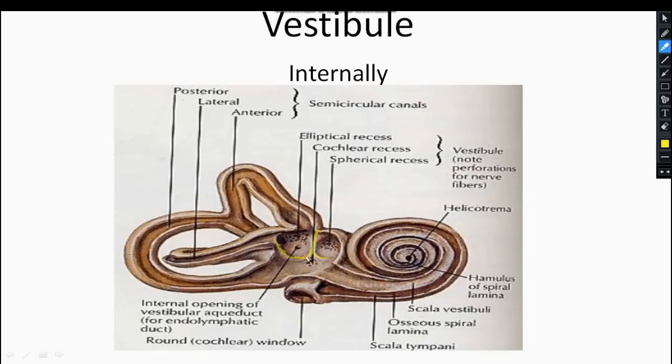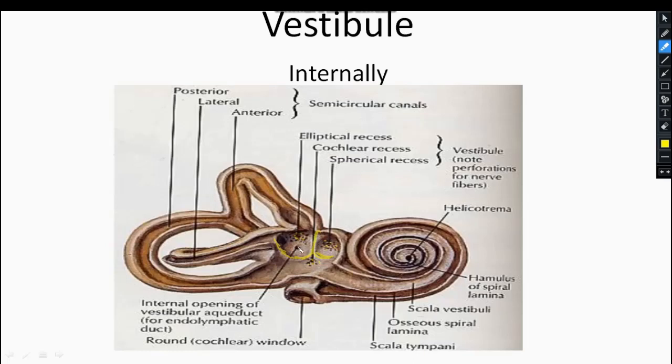So this is the spherical recess, this is the elliptical recess, and this inferior one is the cochlear recess. All these recesses, you can see, have perforations for nerve fibers.